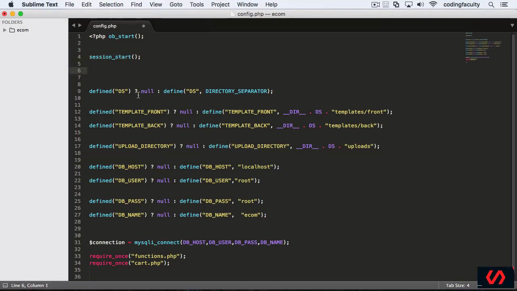Anyway, if you see other code here that you don't have, do not worry about it. Remember, I'm from the future, and you might not have some of this code here. But if you do, that's okay. If you don't, that's okay too. Just worry about taking off session destroy.